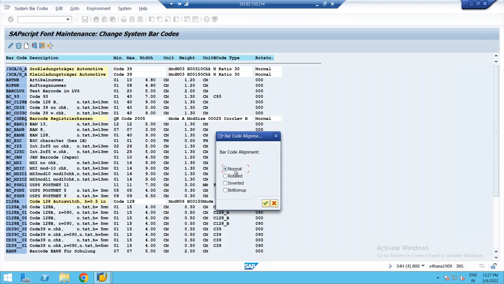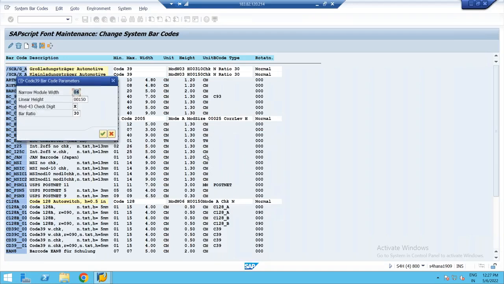Barcode alignment: how do you want to read the barcode? Normal means left to right. Rotated means top to bottom. Inverted means right to left. Bottom up means from down to top. I'll go for normal.